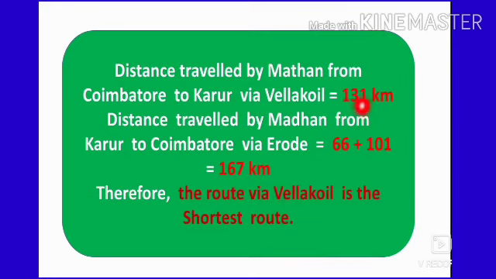So here 131 kilometer and here 167 kilometer. So from this, which is the shortest route? Yes, from Coimbatore to Karur through Vellakoil is the shortest route. Therefore, the route through Vellakoil is the shortest route.